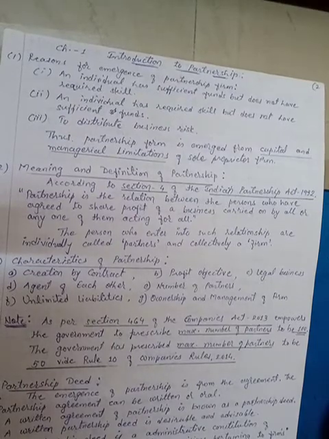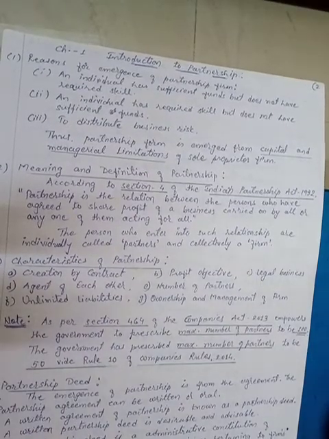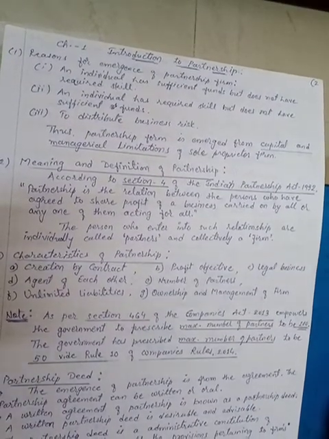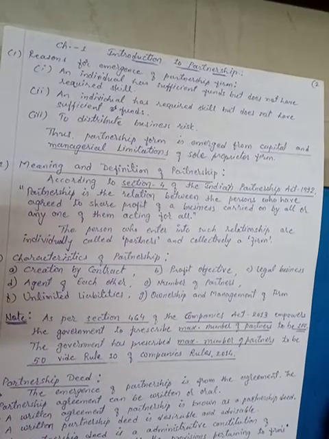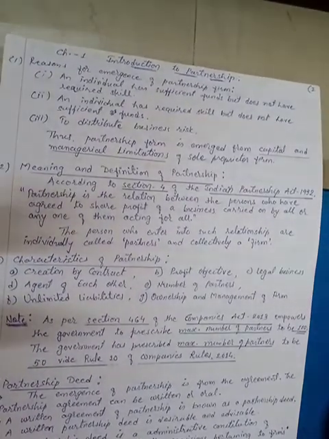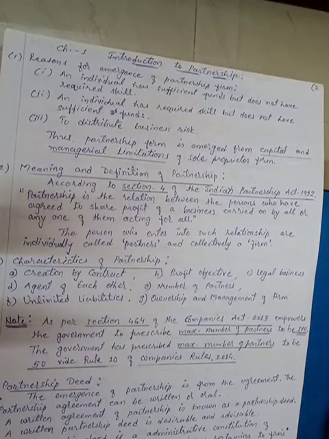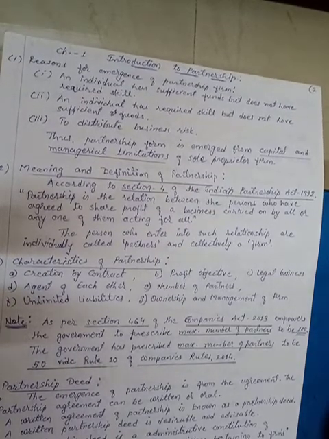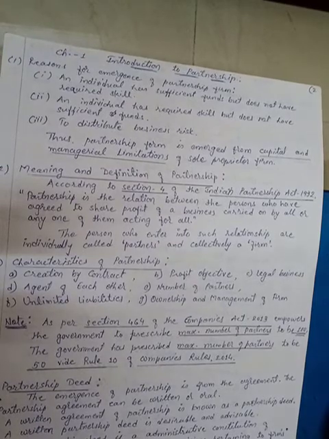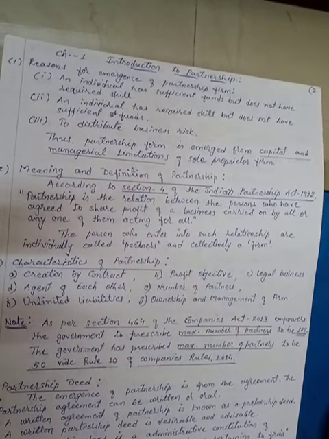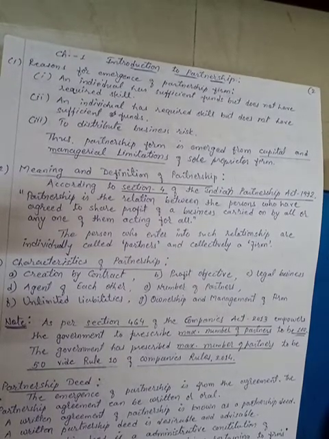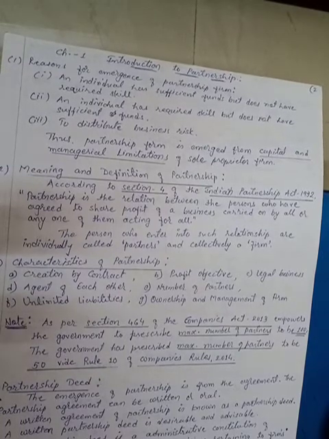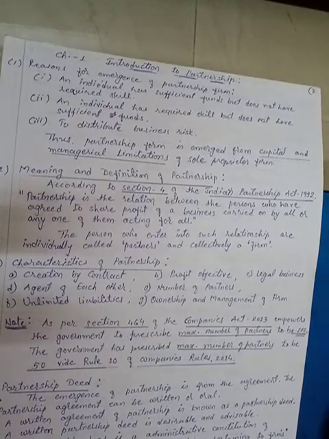Then number of partners. Now that is important for you, number of partners. That is why I wrote a note for you at the end of this characteristic. According to the Indian Companies Act 2013, Section 464, it empowers the government to prescribe the maximum number of partners to be 100.